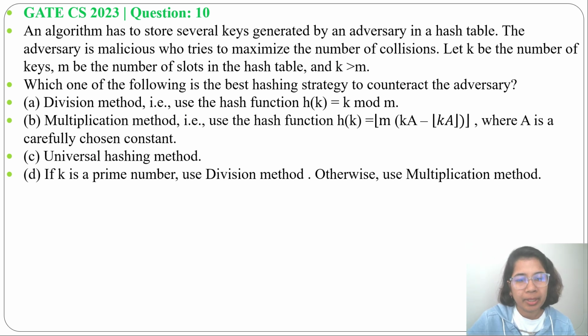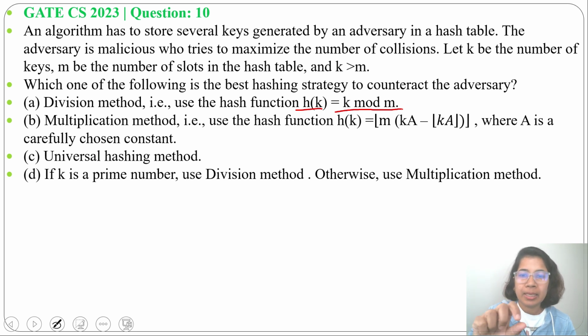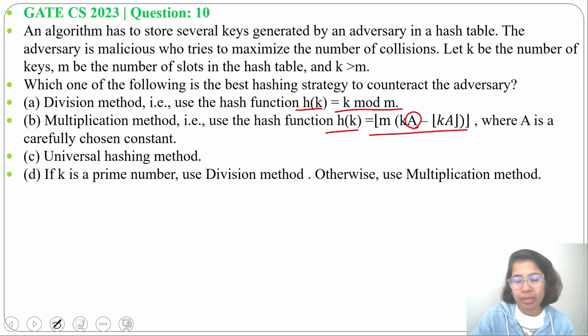Option A, division method. It uses the hash function h of k equals k mod m. So there is a possibility that all keys are hashing to the same location. All keys are chosen in such a way that it will maximize the number of collisions. So division method cannot be the answer. Next, option B, multiplication method. The hash function is h of k equals m times (k a minus floor of k a), where a is some constant. Same for multiplication method, so there is a chance of collision.